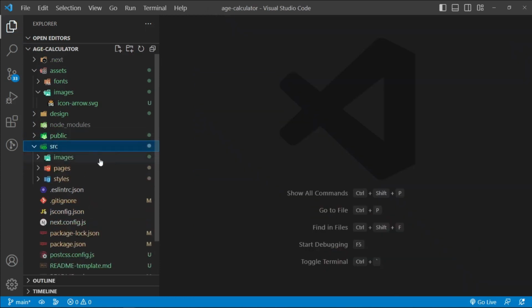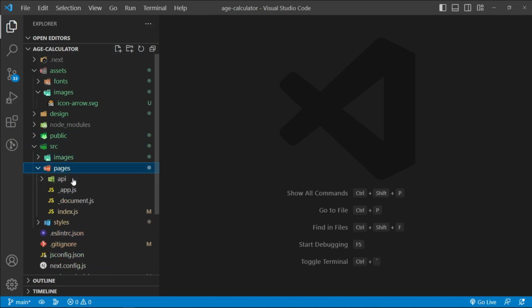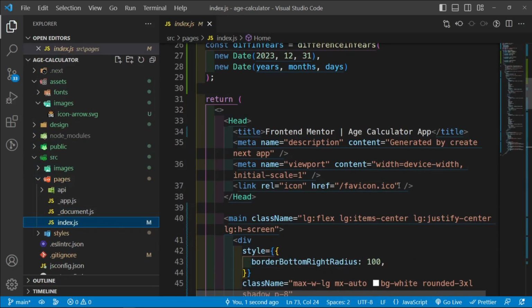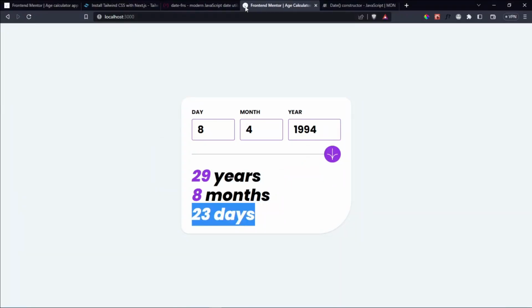So inside the source folder, let's go ahead and check inside the index.js. Let's change this to say favicon-32x32.png. And then when I save this, it should update here to the correct favicon. There we go, looking nice.